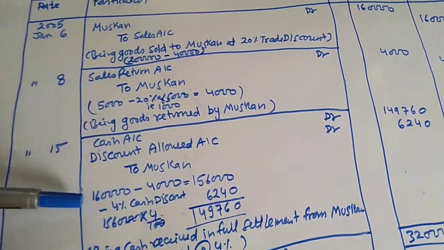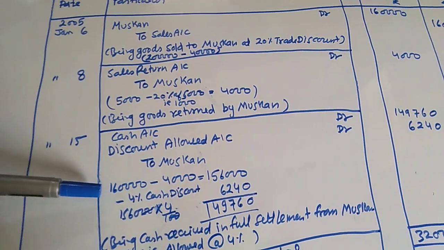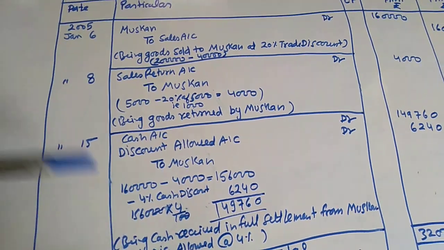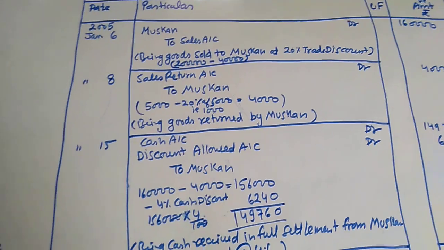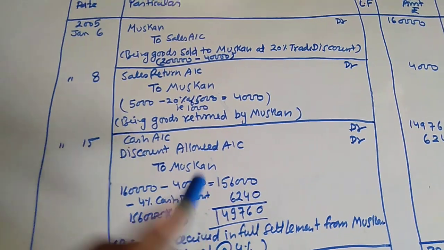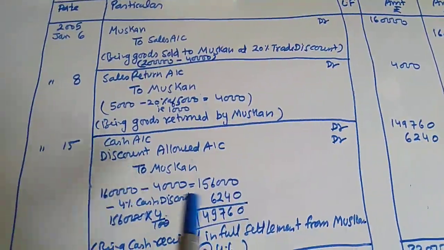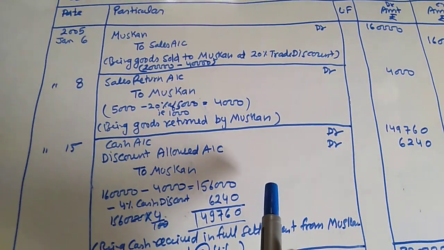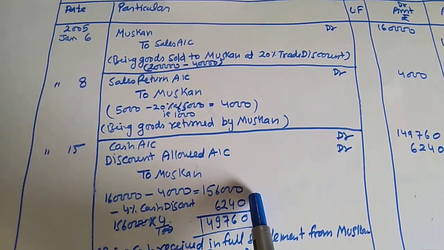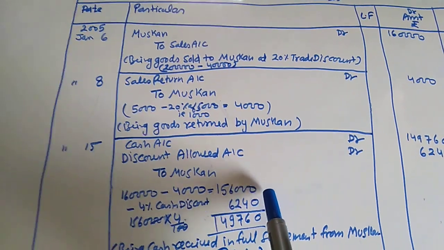Muskan is a debtor of the business for 1,60,000, and after returning the goods of 4,000, Muskan was a debtor for 1,56,000.